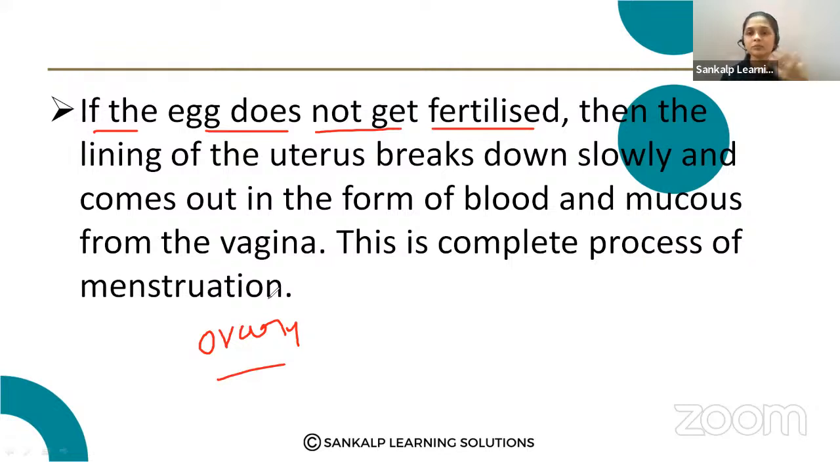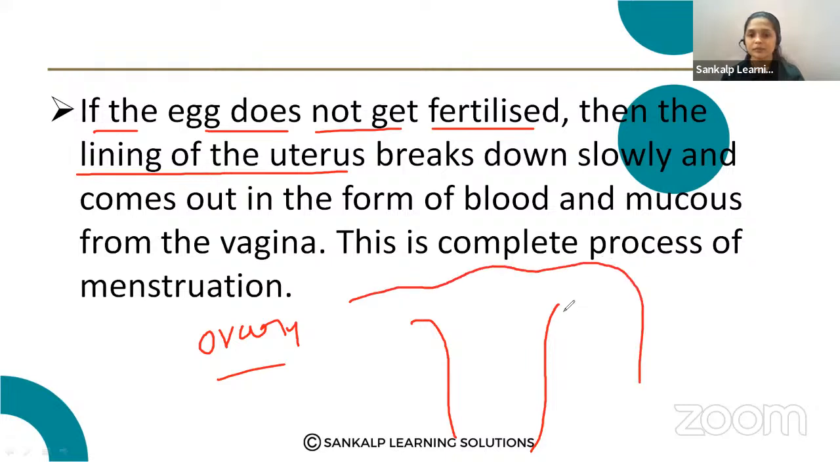If the egg which is released by the ovary is not fertilized, then the lining of the uterus, which every month prepares for the attachment of the embryo, like this. So just imagine this is the uterus. Here, the inner layer of the uterus is preparing for the attachment of the embryo every month. So it will become spongy and get the blood supply.